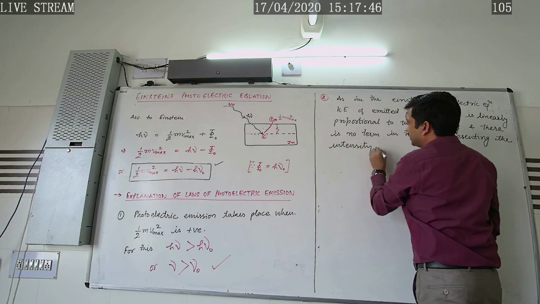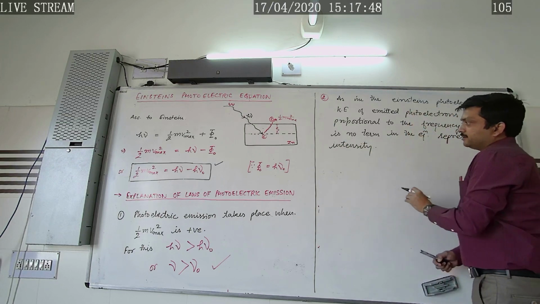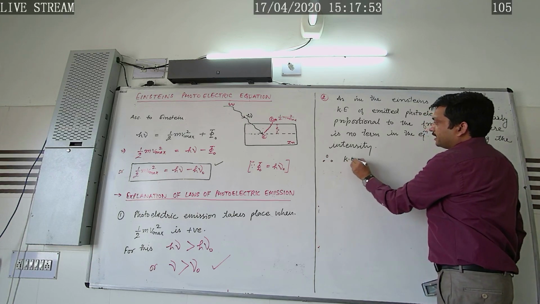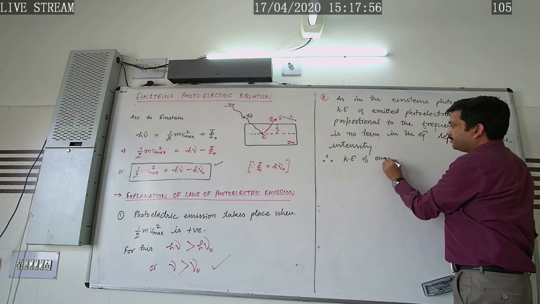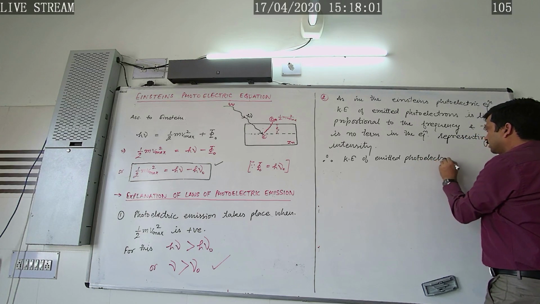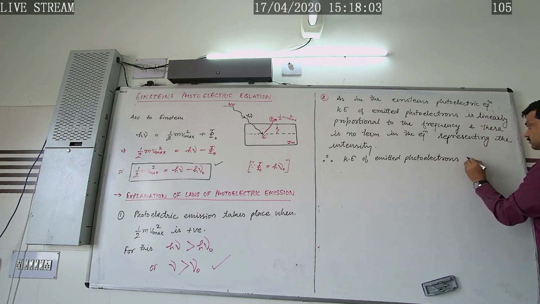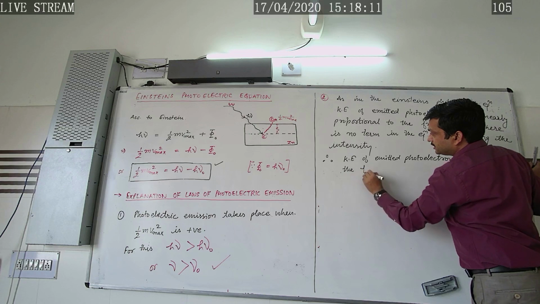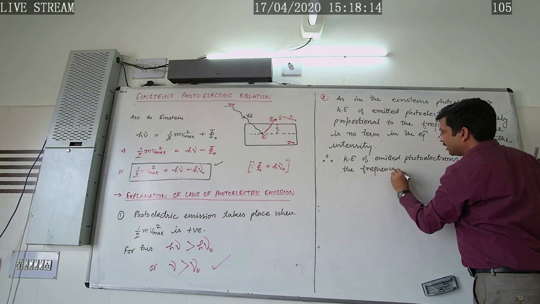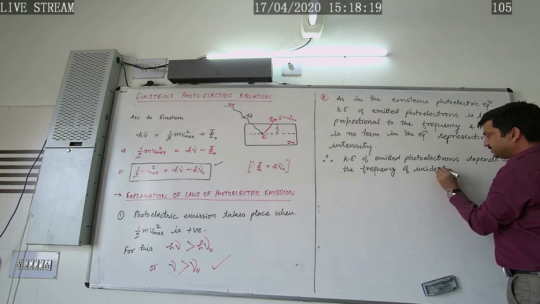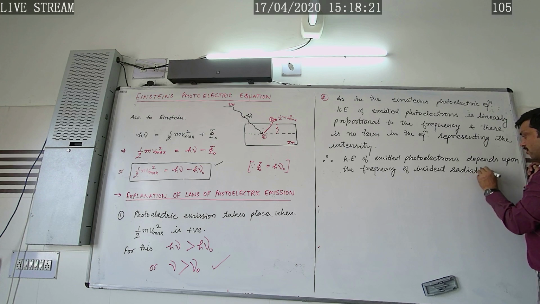So on the basis of this, therefore, Einstein proved this law. So therefore we can say that the kinetic energy of emitted photoelectrons depends upon the frequency and is independent of the intensity of the incident radiation.